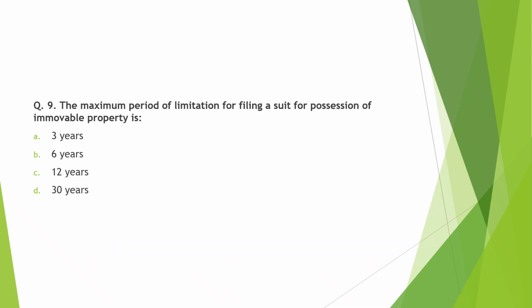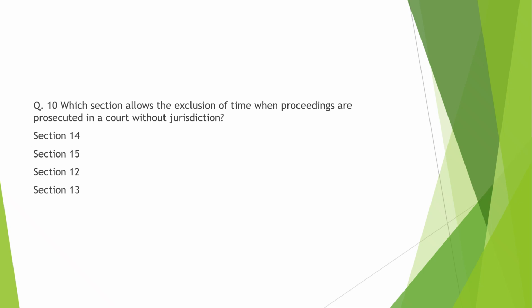Next, the maximum period of limitation for filing a suit for possession of immovable property is 3 years, 6 years, 12 years or 30 years. Yes, 12 years. Next, which section allows the exclusion of time when proceedings are prosecuted in a court without jurisdiction?